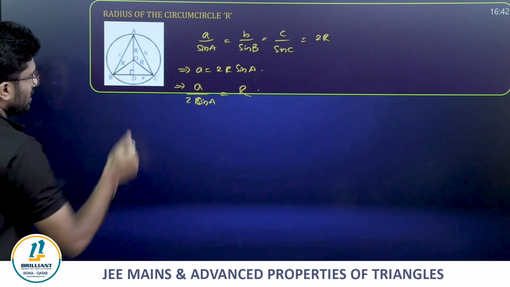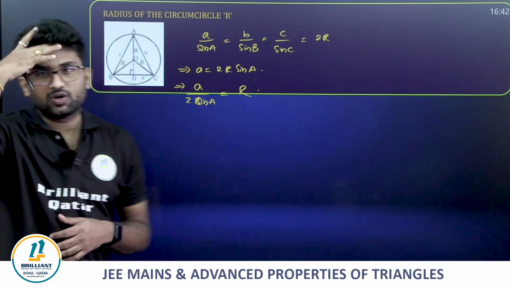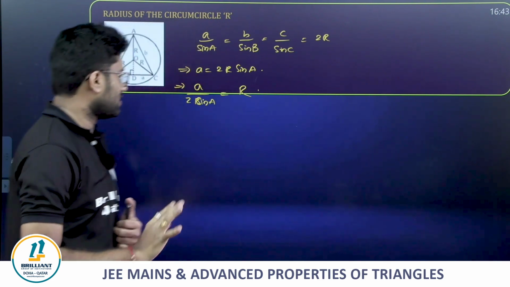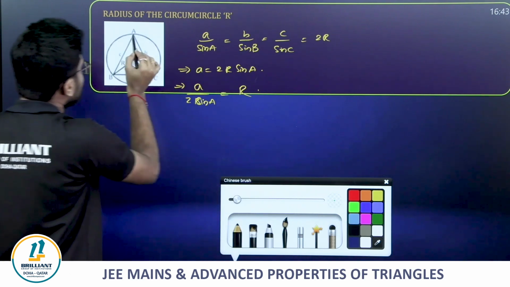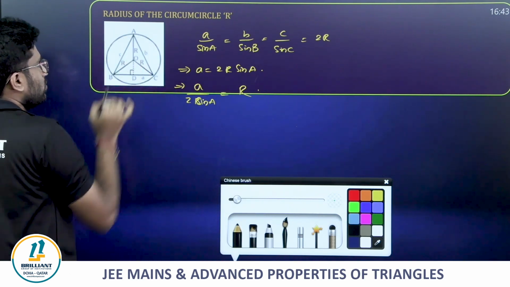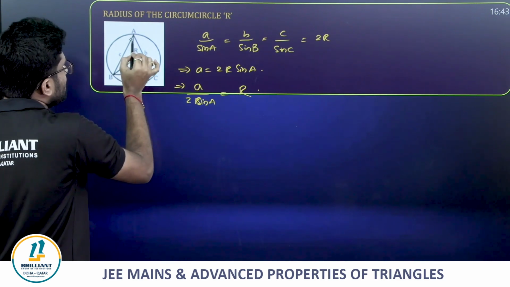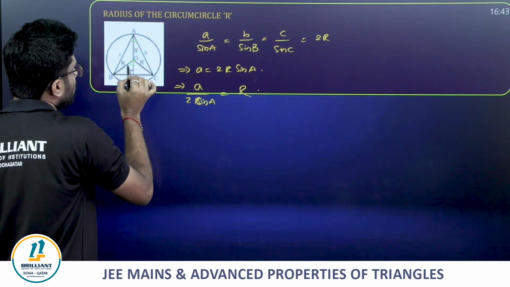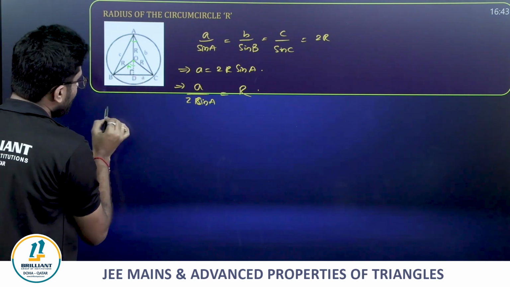How do we get it? See guys, consider a triangle with sides small a, b, c and angles capital A, B, C respectively. If this is the circumcircle passing through all three vertices, and this is angle A, then the central angle is going to be 2A. Now what is sin A in this?